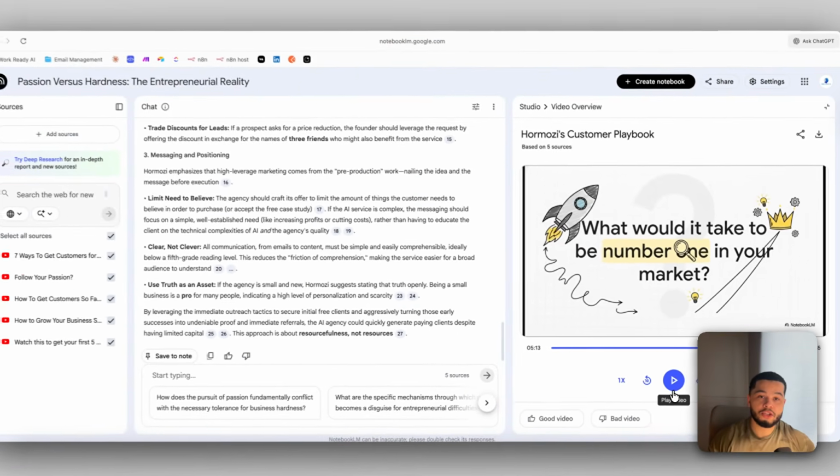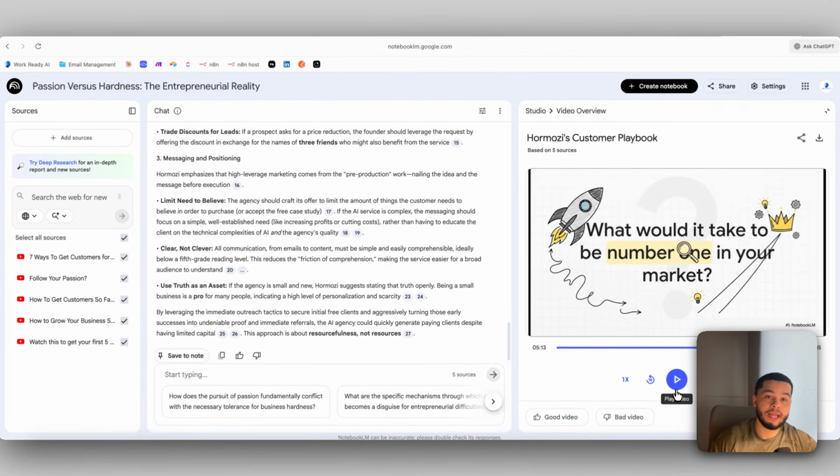So you can see there just how much value NotebookLM can bring to your business, and it's completely free, so you don't have to put your card in to use this.